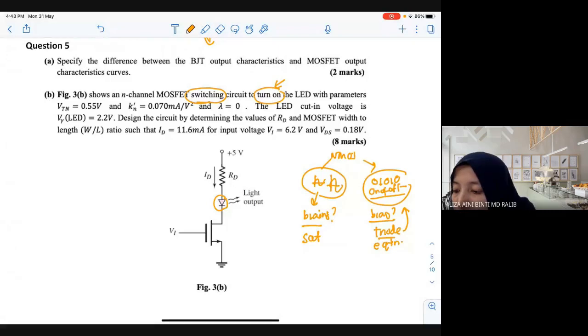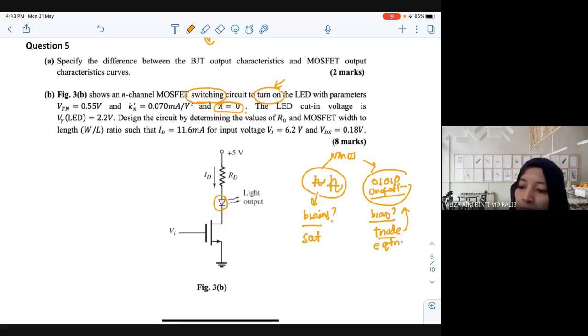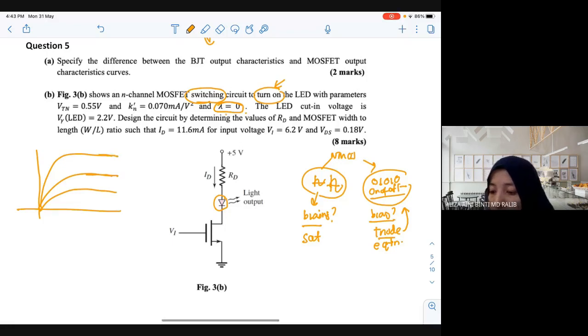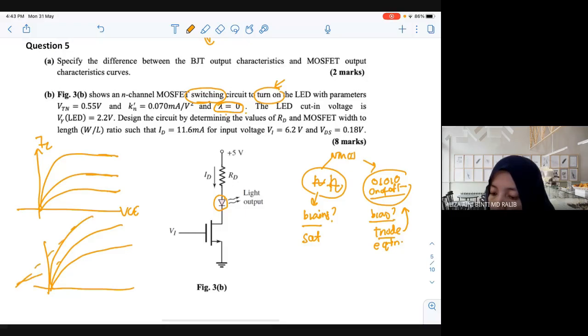Btn and lambda is equal to 0. What does this lambda mean? What is lambda? Okay, let's go back to the IV. In ideal condition, your graph will be, the current will become constant, right? Let's say this is IC, the one for BJT. But in real condition, it will not be constant, it has a slight slope. So when there is a slope, it will go to one point. What do we call this point?